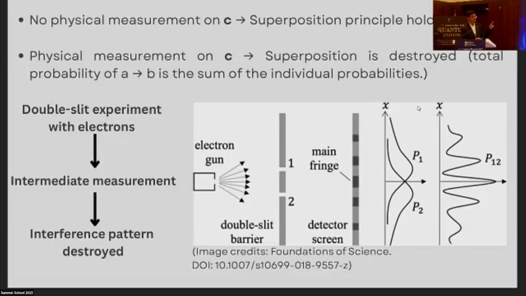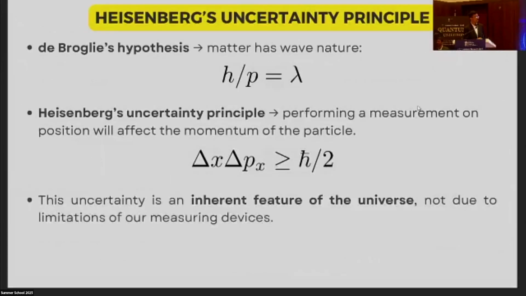Like in the double slit experiment with electrons, we see that if we try to determine which slit the electron went through by putting detectors in front of the slits or whatever, then the interference pattern is destroyed, because the superposition principle no longer holds in that case.